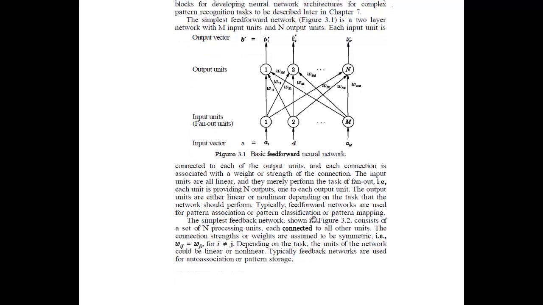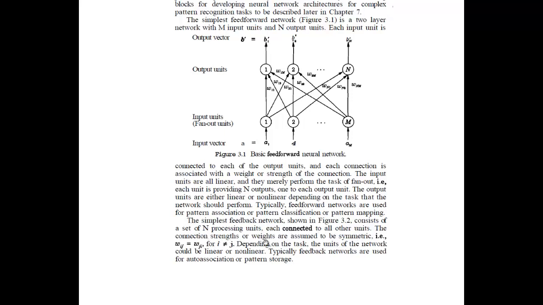So these feed-forward models are used for pattern association, pattern classification, or also for pattern mapping. The simplest feedback network, shown in figure 3.2, consists of a set of n processing units, each connected to all other units. First we'll describe it, then we'll move on.